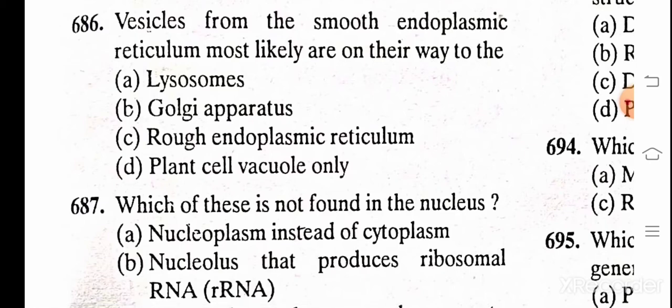Vesicles from the smooth endoplasmic reticulum most likely are on their way to the A. Lysosomes, B. Golgi apparatus, C. Rough endoplasmic reticulum, D. Plant cell vacuole only. And the correct answer is B. Golgi apparatus.